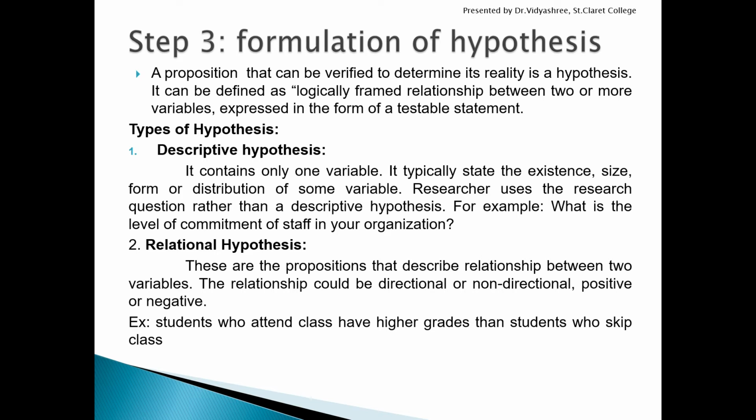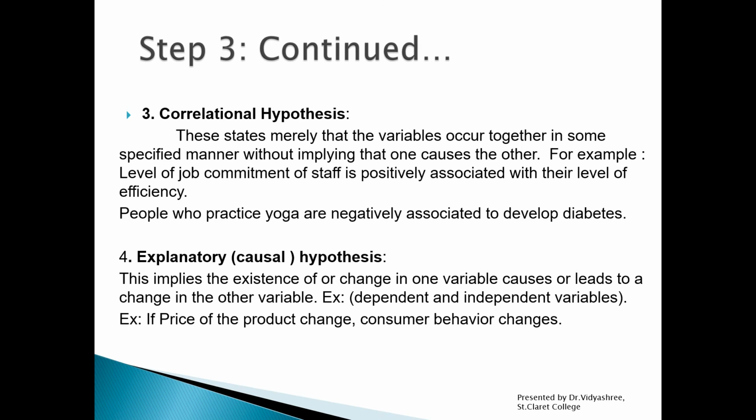Once you start conducting research and after you collect the data and find a conclusion, the statement which you have framed here may be true or may not be true. Okay, you might get the same result, that students who attend the class have higher grades than the students who skip the class, or you might get a different result, that students who skip the class and students who attend the class are of the same level. So this statement proves wrong. It may be correct or may not be correct, that doesn't matter, but this is how you frame a relational hypothesis. So let's see the next type of hypothesis, that is correlational hypothesis.